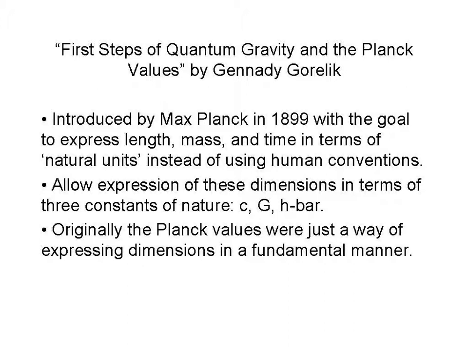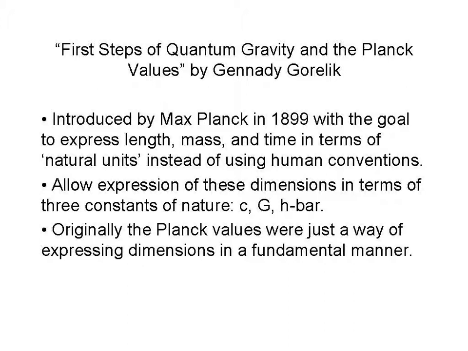There's a nice article available online by Gennady Gorelick titled First Steps of Quantum Gravity and the Planck Values. He points out that Max Planck introduced the concept in 1899 with the goal to express dimensions such as length, mass, and time in terms of natural units instead of using human conventions such as meters, kilograms, and seconds.